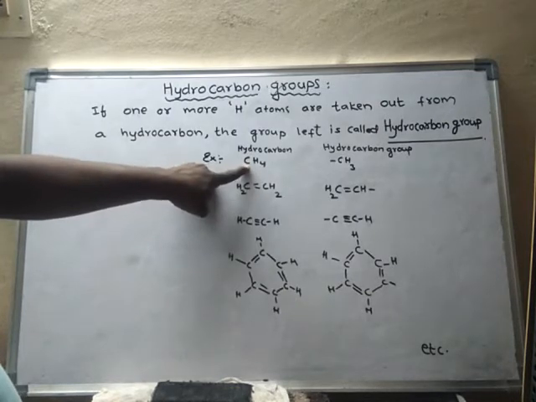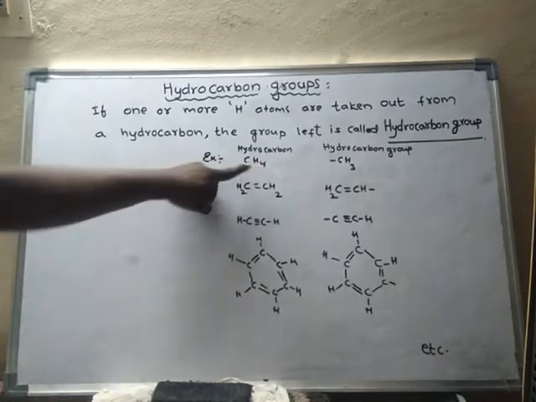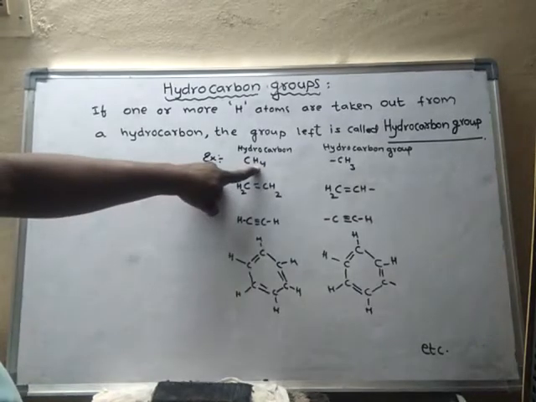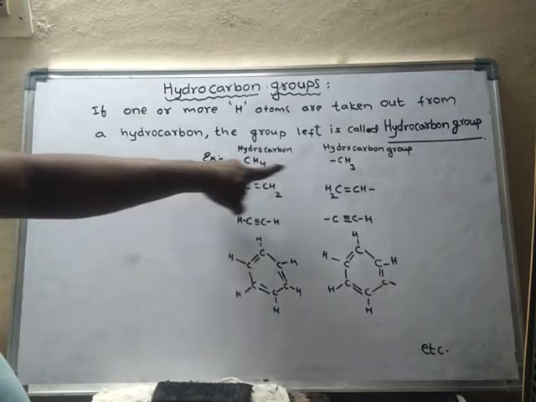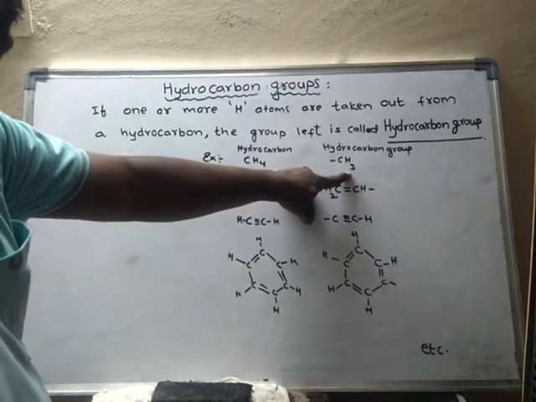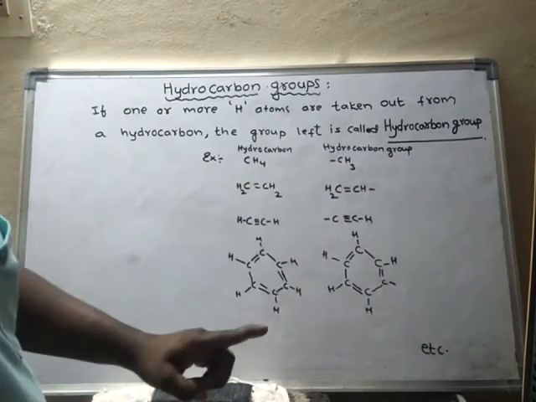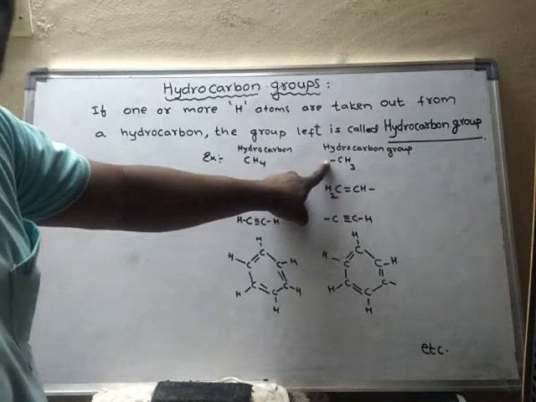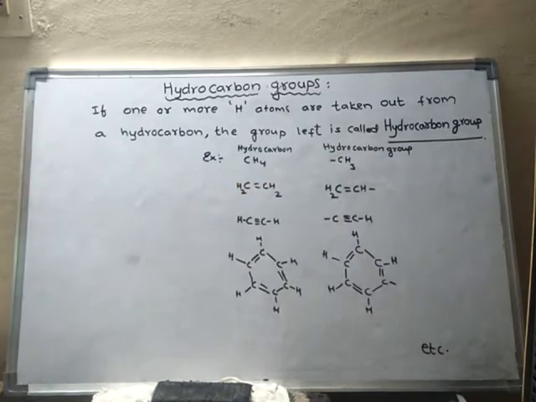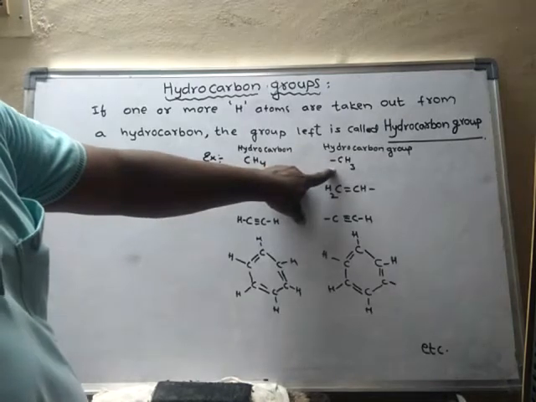One carbon has four hydrogens. Suppose I take out one hydrogen, now the carbon has only three hydrogens. This carbon is said to be univalent, that means one bond is vacant. Hence it is said to be a univalent carbon.